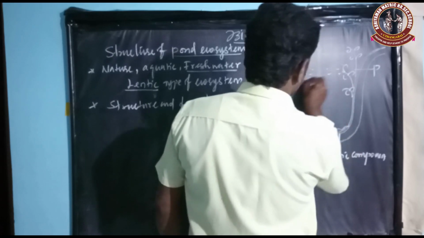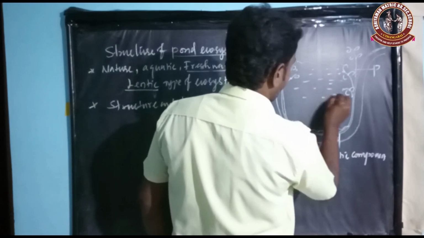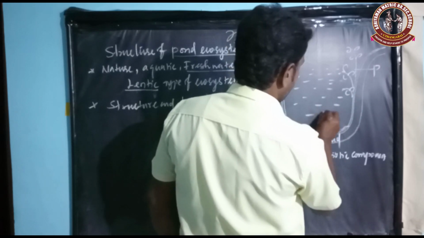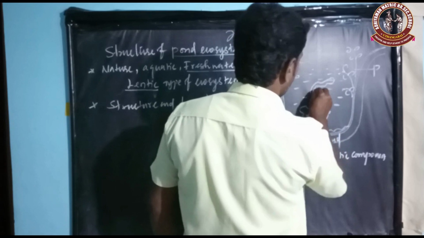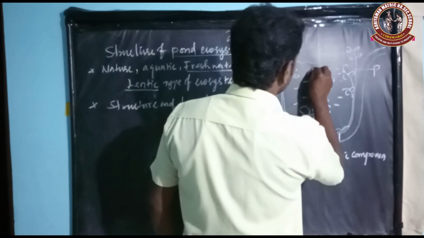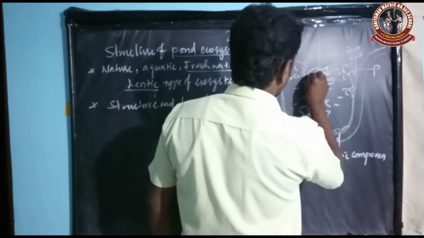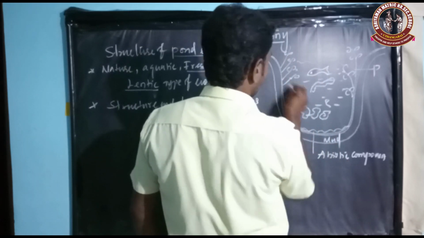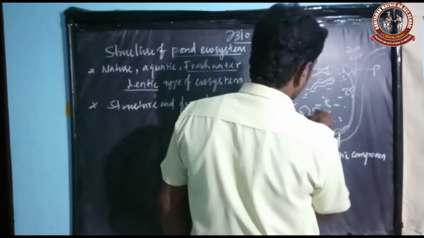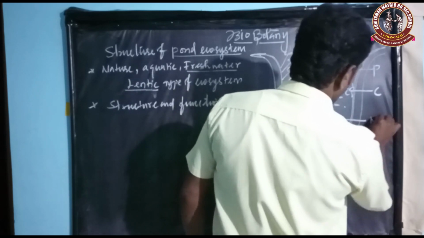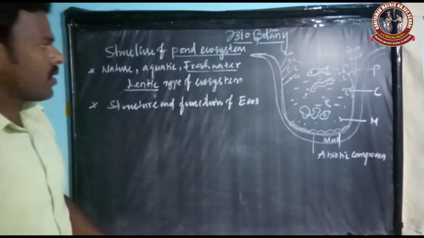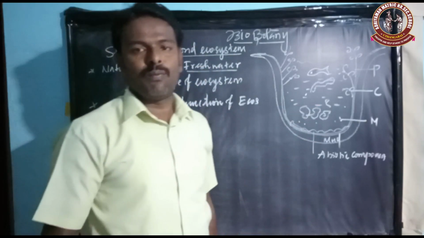This surface contains the water. The water contains different kinds of animals. These are consumers. These are microorganisms. So that is the pond.